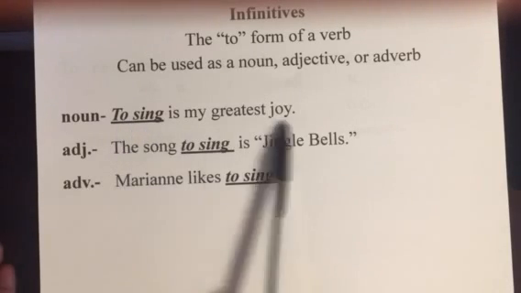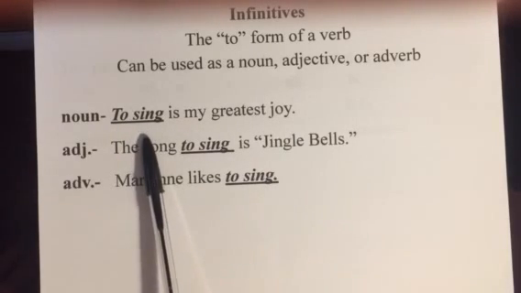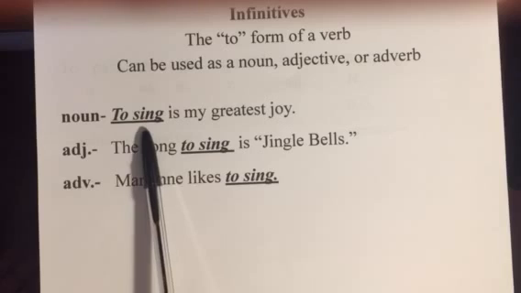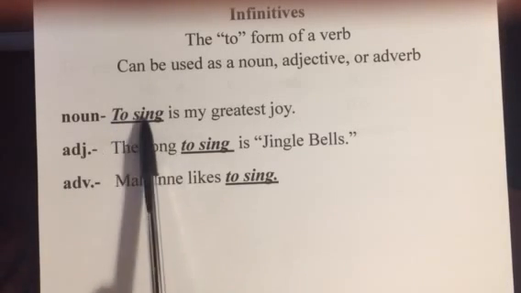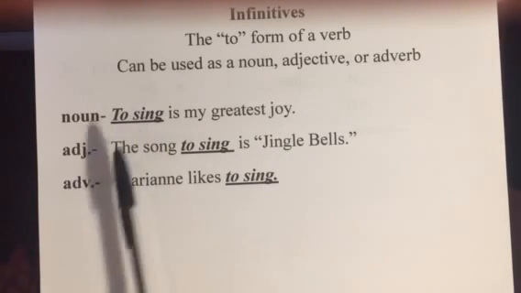So here, to sing is my greatest joy. To sing is a thing. It's a noun. Therefore, it's a thing. It's what the sentence is about. It's actually the subject of the sentence.